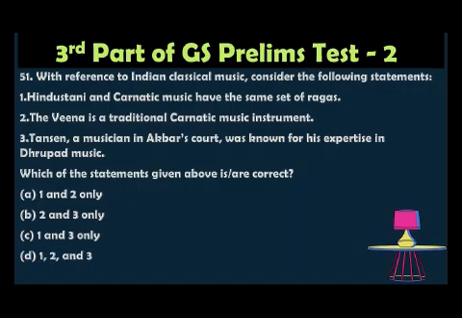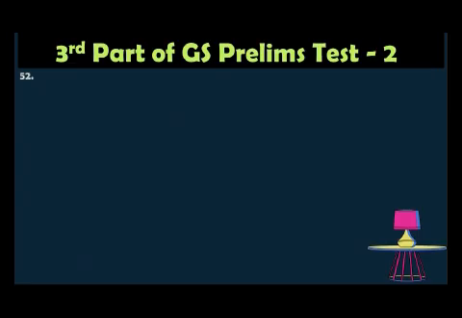The correct answer is option B, 2 and 3 only, because Hindustani and Carnatic music have some common ragas but many different styles of composition. So statement 1 is incorrect. And the veena is a traditional Carnatic music instrument. That is right. Tansen was a musician of Akbar's court and he had expertise in Dhrupad music. That is also correct.